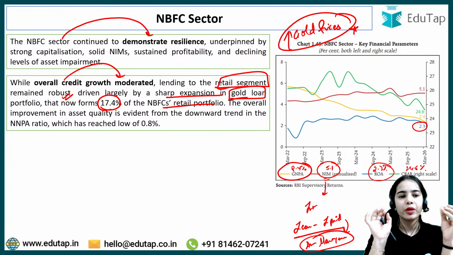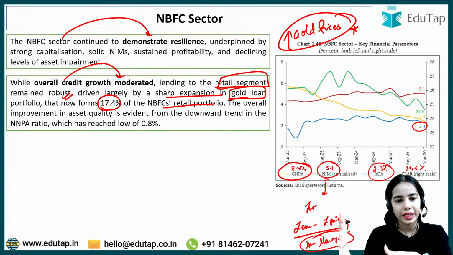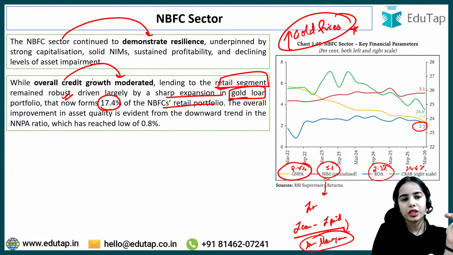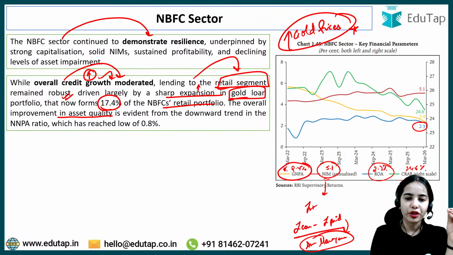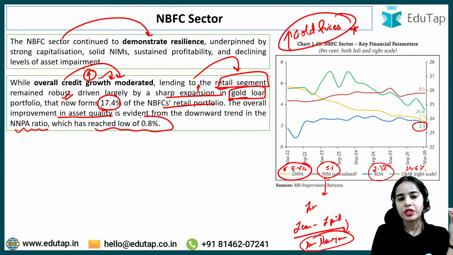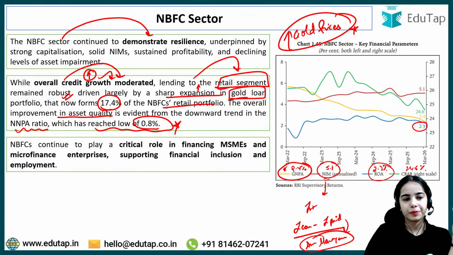While overall credit growth has moderated, the growth is still happening. Lending to the retail segment has remained robust, driven largely by the sharp expansion in gold loans. The overall improvement in asset quality is evident as the gross non-performing asset is 2.4%, while the net non-performing asset has reached a low of 0.8% for the NBFCs.